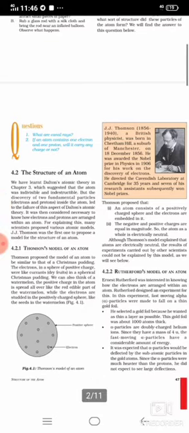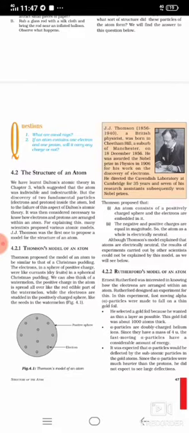Okay, now let's move to the portion, the structure of an atom. We have learned Dalton's atomic theory in chapter 3, which suggested that the atom was indivisible and indestructible. What is indivisible? We cannot see it with our naked eyes, we cannot divide it any further. But the discovery of two fundamental particles, electrons and protons, inside the atom led to failure of this aspect of Dalton's atomic theory.